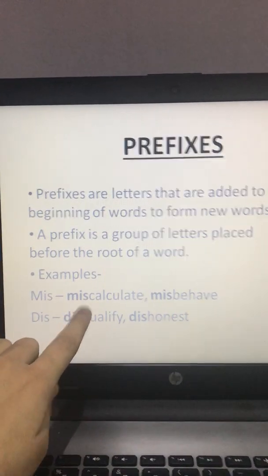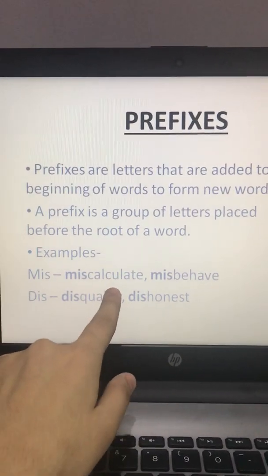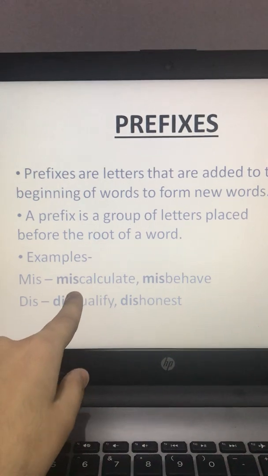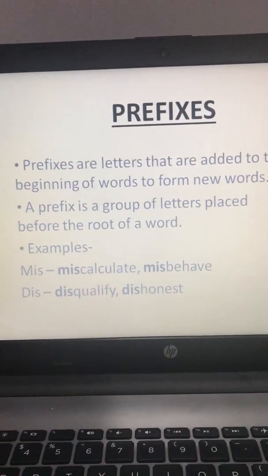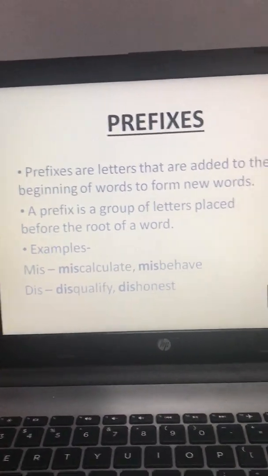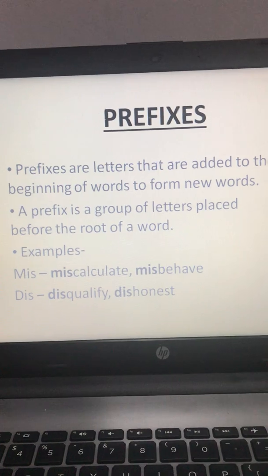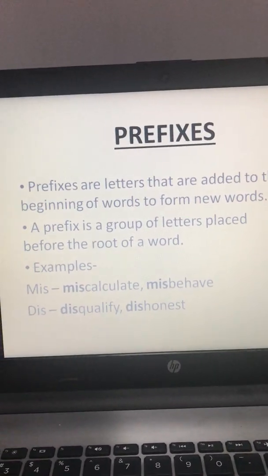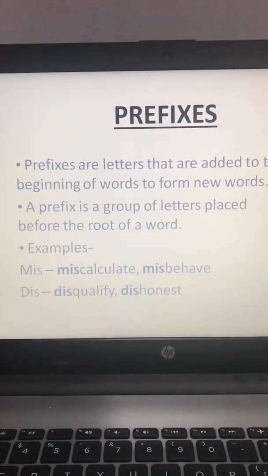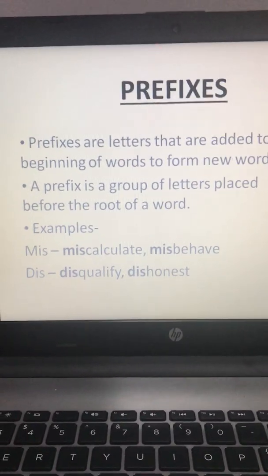I have used MIS in the beginning and the root word is calculate. So the new word that is formed is miscalculate. So MIS is a prefix and the root word is calculate.